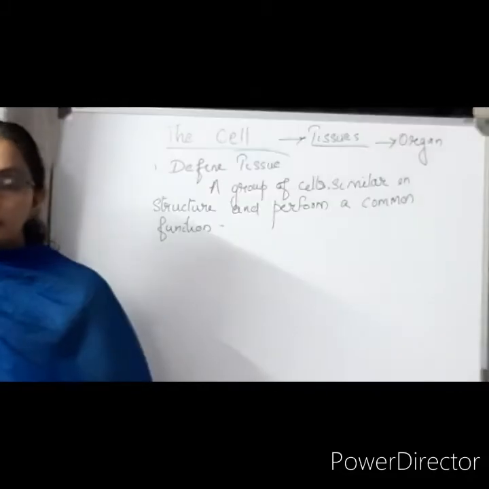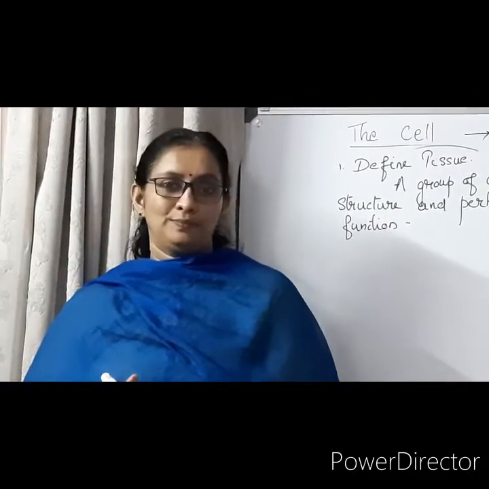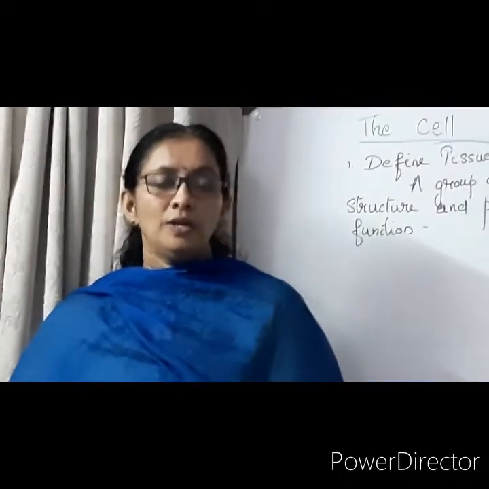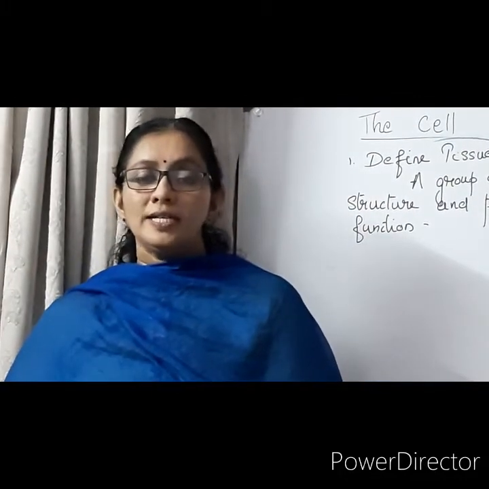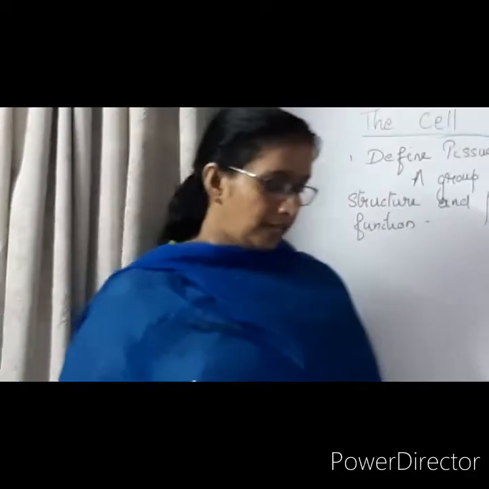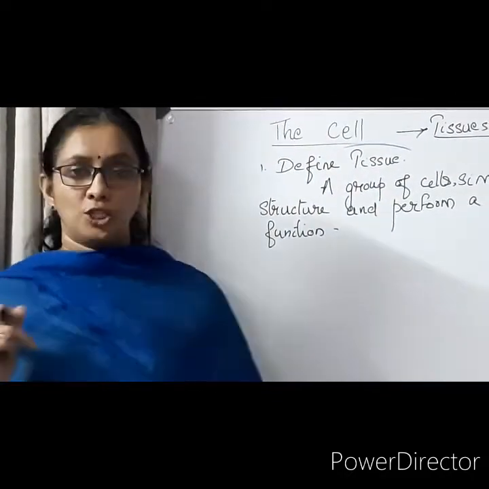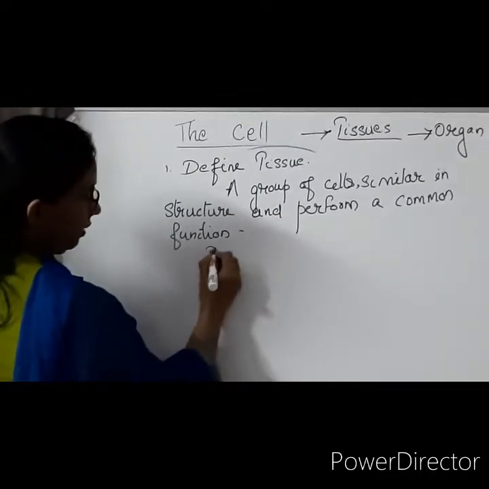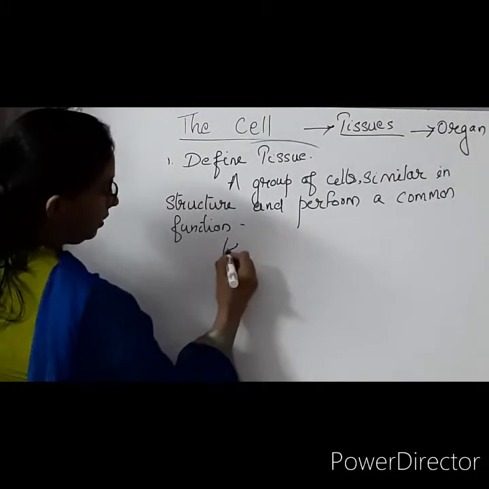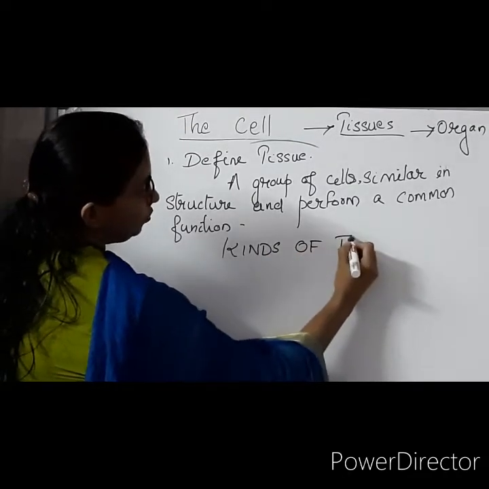Now, let us go into the next topic. The next is about the kinds of tissue. Different kinds of tissue you have to learn separately in the case of plants and in the case of animals. So the first one we are going to learn is plant tissue. The topic is kinds of tissue. So you have to write the title, kinds of tissue.